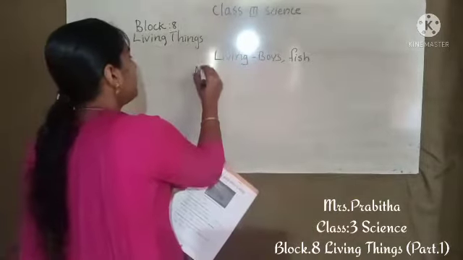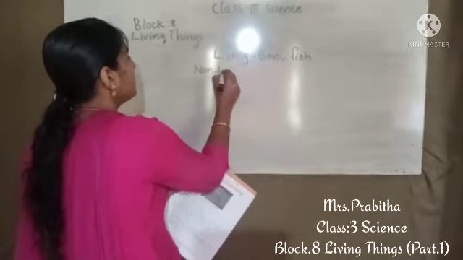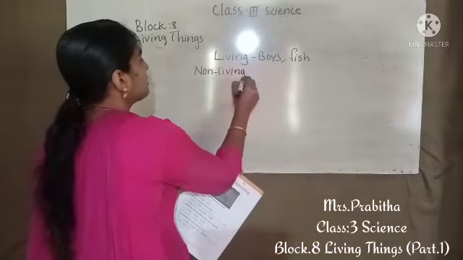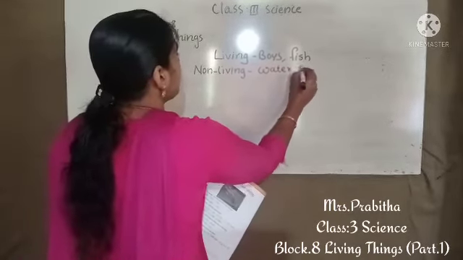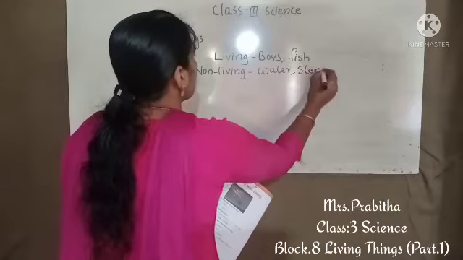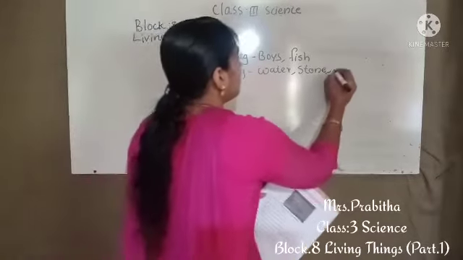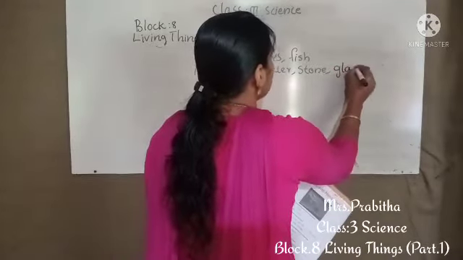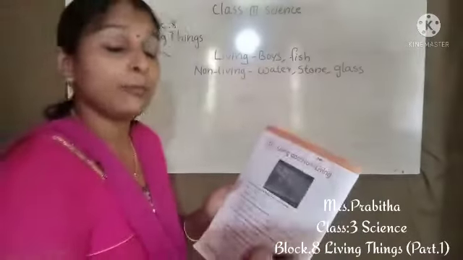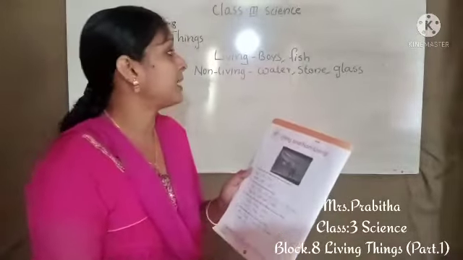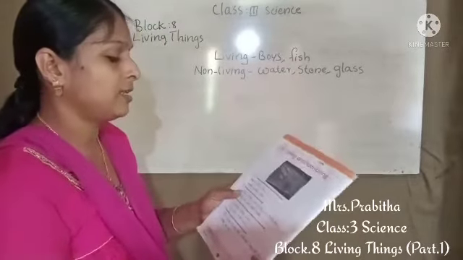Which non-living things can we find? Yes, water. Then stone, or rocks, we can find. And glass we can see. It is an aquarium, so we can write glass also.